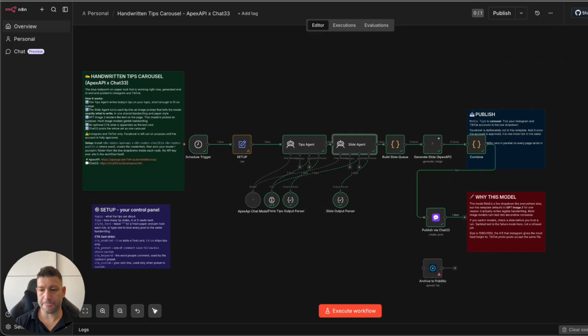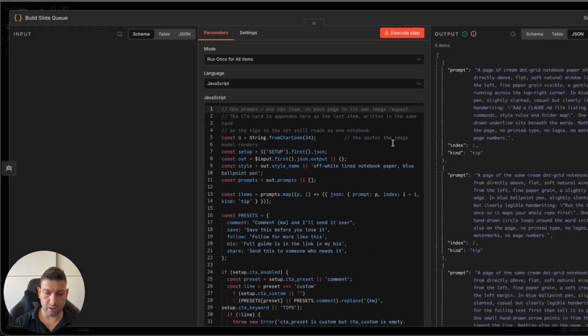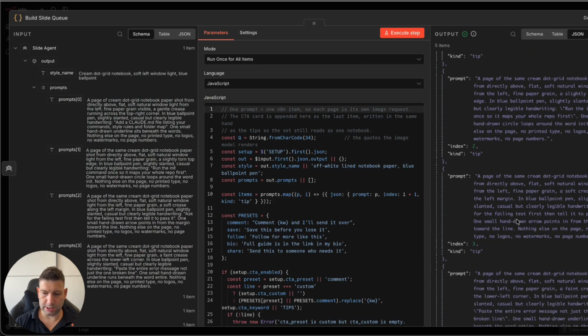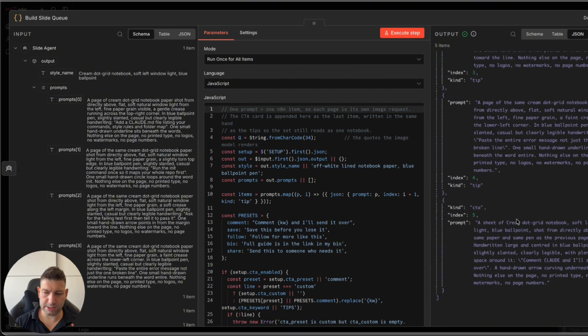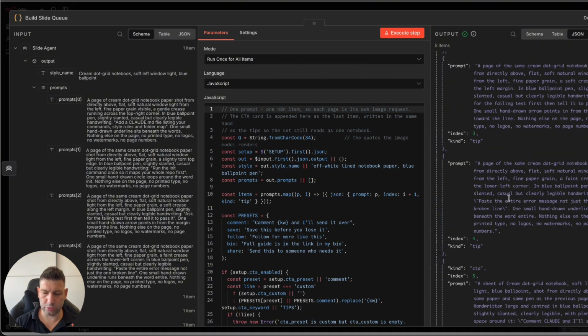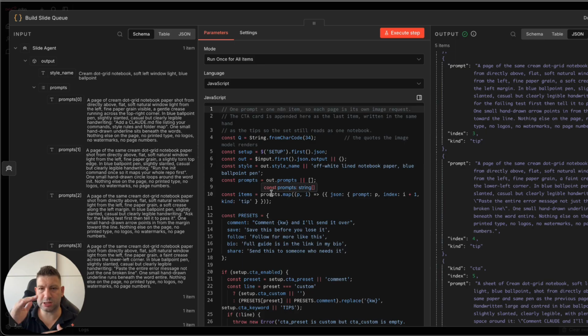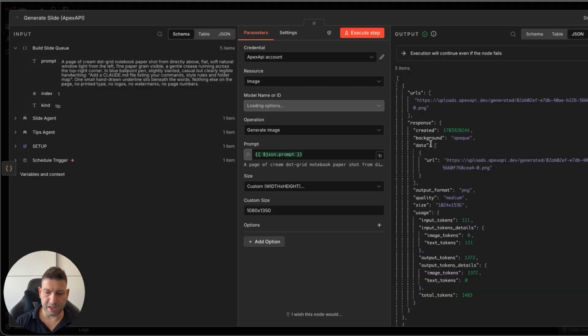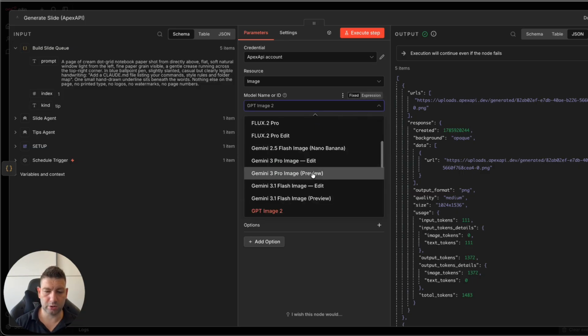It's up to you. And then there is build slide queue. So this node creates a system where we can see what is going to be sent to the image generation node. It just splits them and creates specific prompts for this to work. And then we have image generation node, which is going to receive the image. Right now, we are using GPT Image 2 because it's one of the best models right now to handle writing, but you can try other models. They're also available in here.